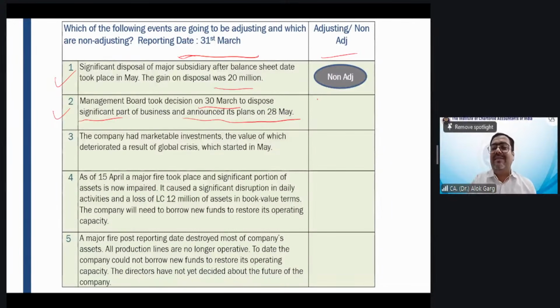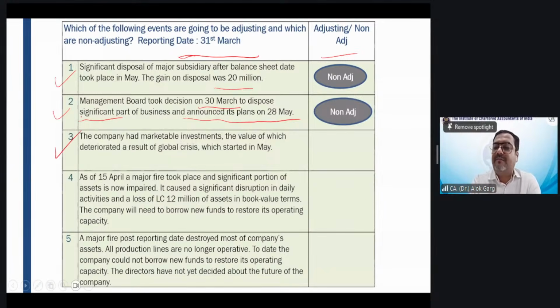So friends, since the plan has not been announced prior to 31st March, it will be considered a non-adjusting event, right? Because the constructive obligation exists only after 31st March. Clear, Manoj? Okay. So this concept requires knowledge of Ind AS 37 also. That is why it will be considered a non-adjusting event.